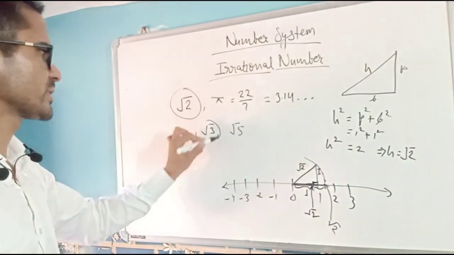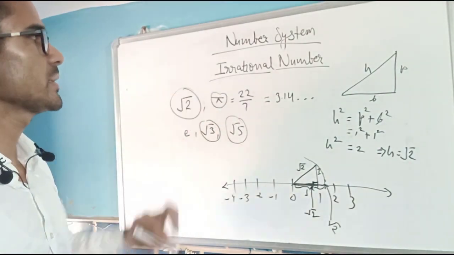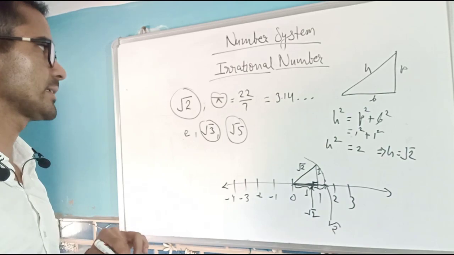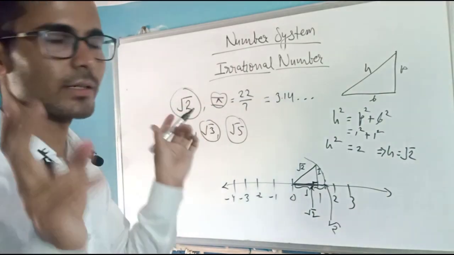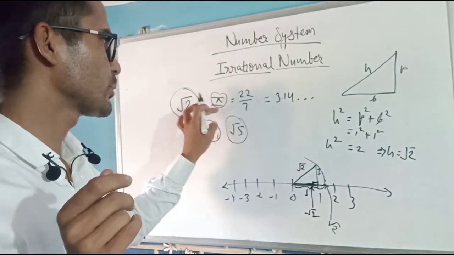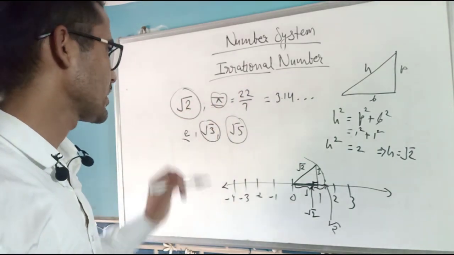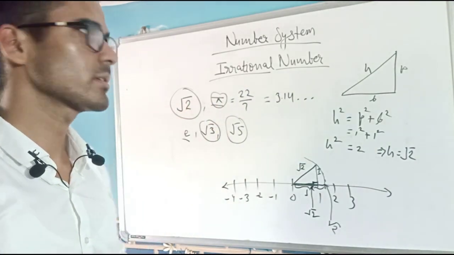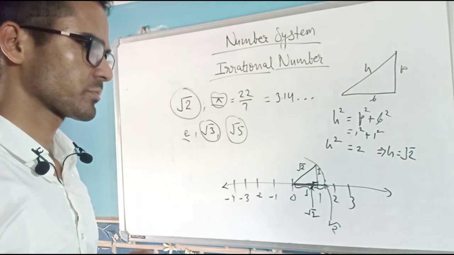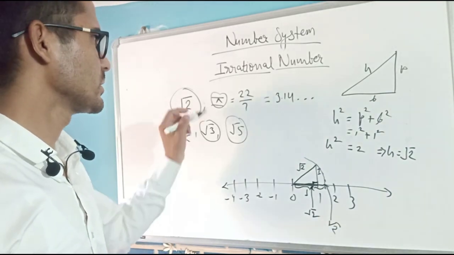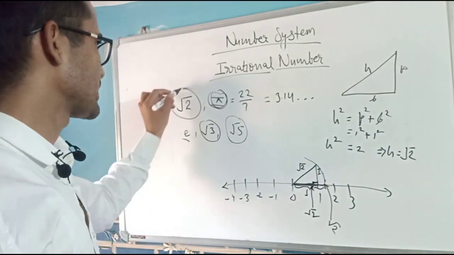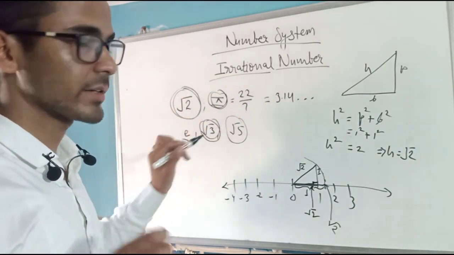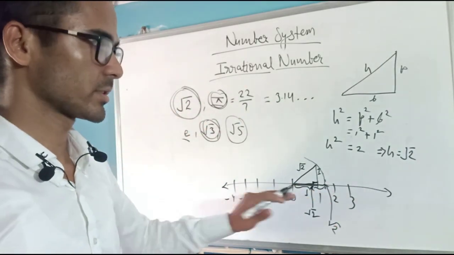We can similarly represent this one, but it will not be an easy task. Why? There are two reasons. Because we don't know exactly the numeric representation of this number, same for this. These are sometimes called, I think, transcendental numbers, but still they are in the category of irrational numbers. But as far as representing these numbers on the real line, we can proceed using this process.